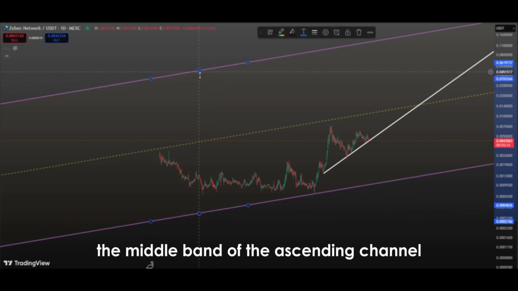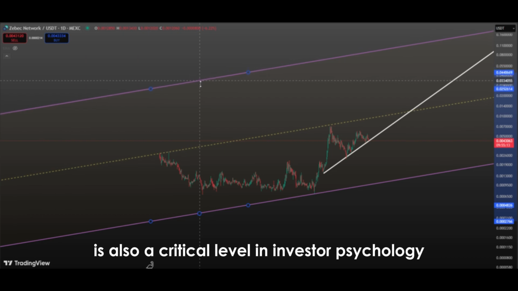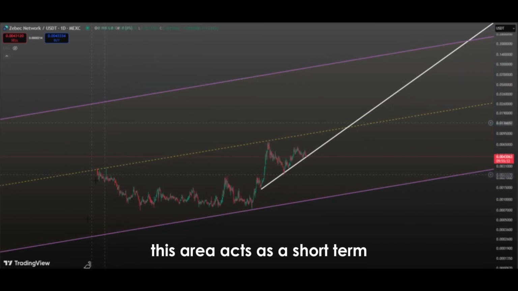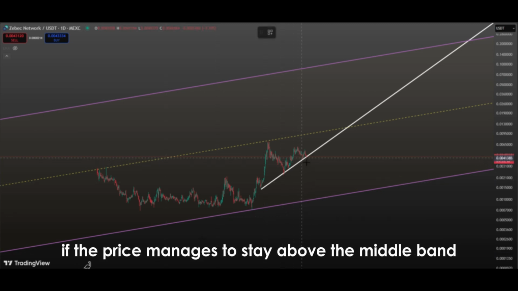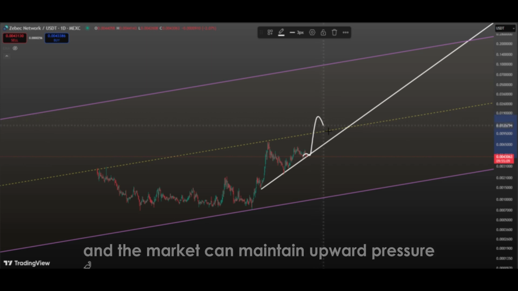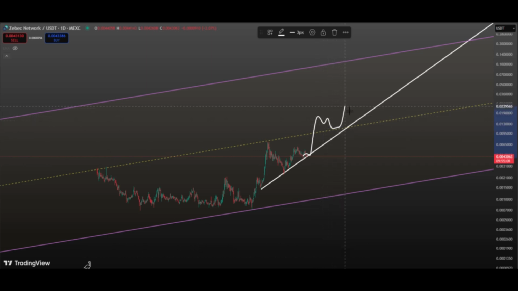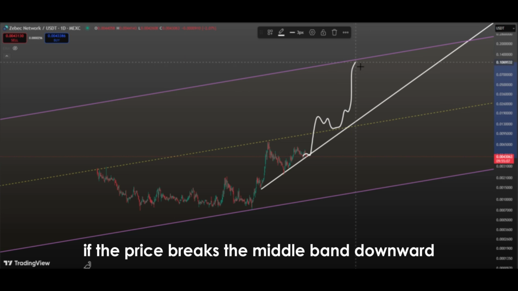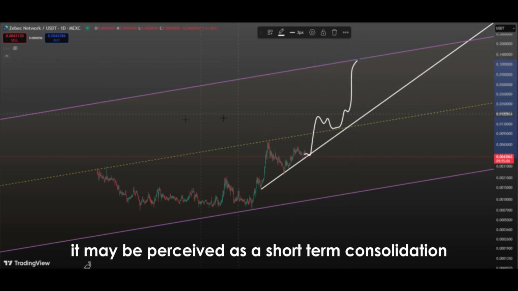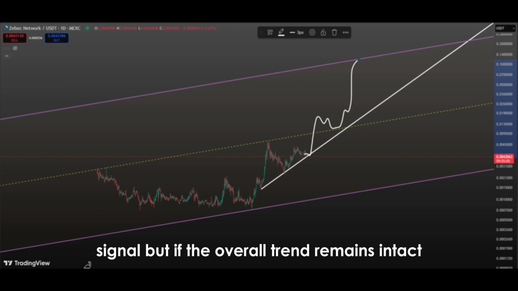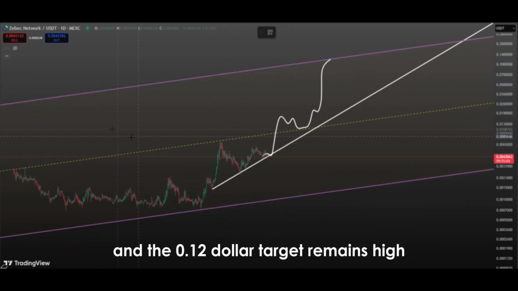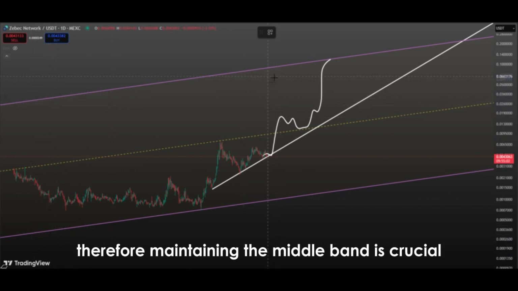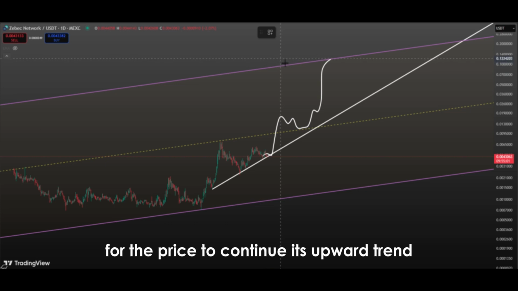The middle band of the ascending channel is also a critical level in investor psychology. This area acts as a short-term equilibrium point in the market. If the price manages to stay above the middle band, it indicates that buyers are strong and the market can maintain upward pressure. If the price breaks the middle band downward, it may be perceived as a short-term consolidation or weakening signal. But if the overall trend remains intact, the probability of moving toward the upper band and the $0.12 target remains high. Therefore, maintaining the middle band is crucial for the price to continue its upward trend.